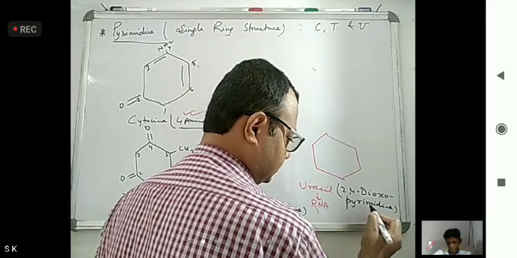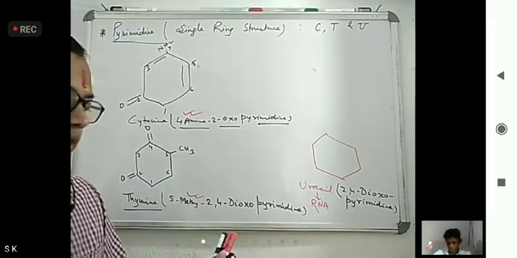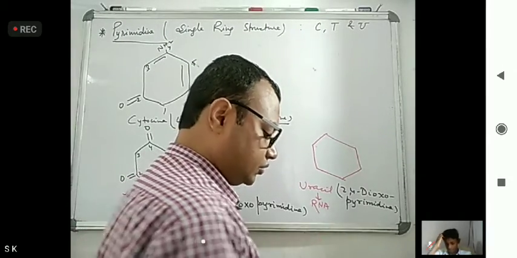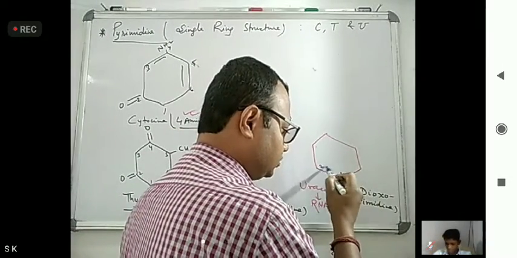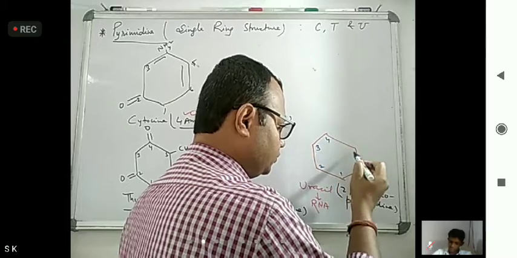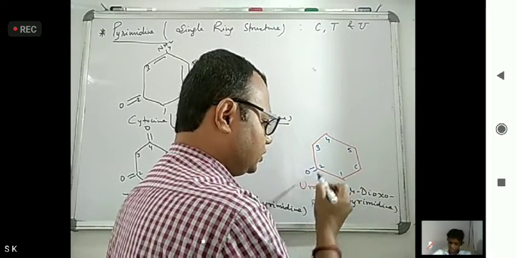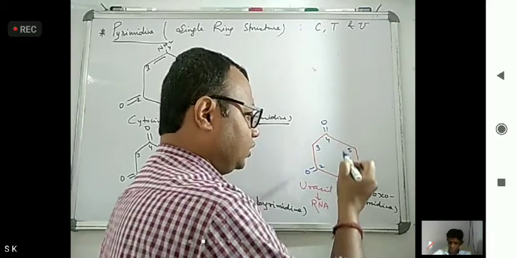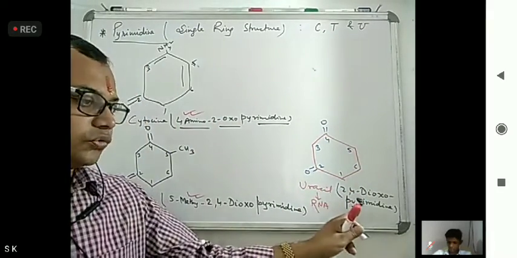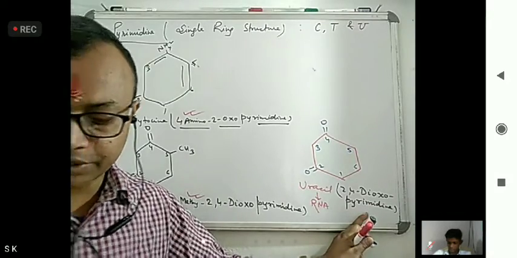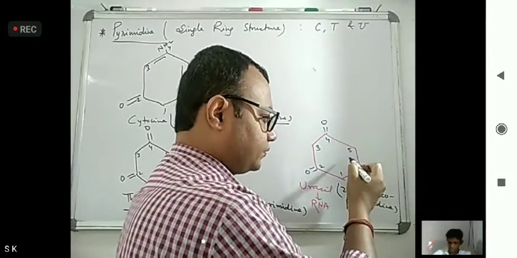If we give numbering, 1, 2, 3, 4, 5, 6. So 2 is having oxygen, 4 is having oxygen. 2,4-dioxopyrimidine is uracil.